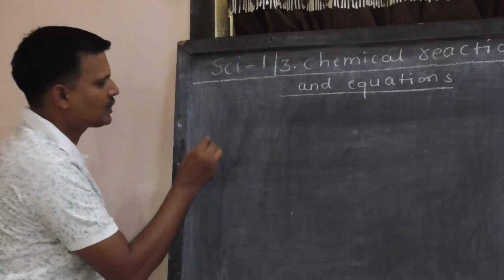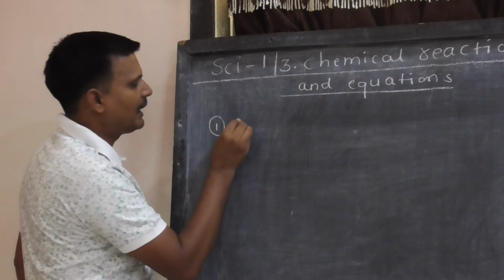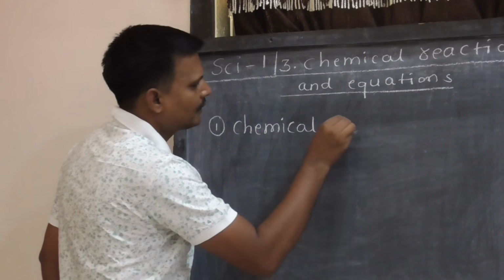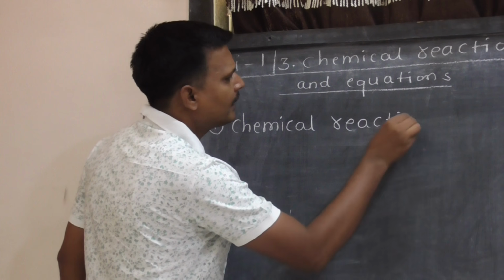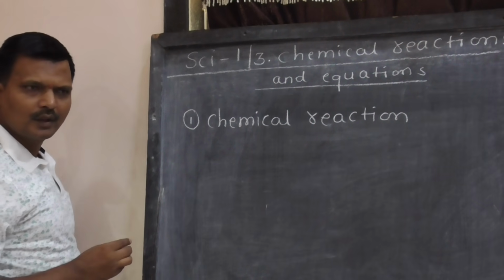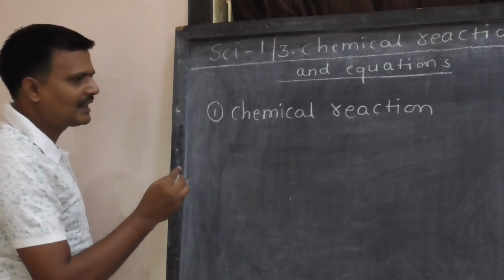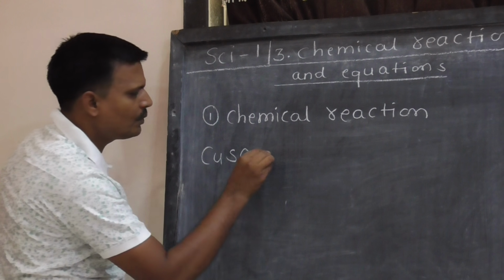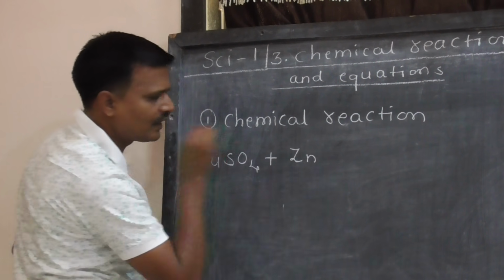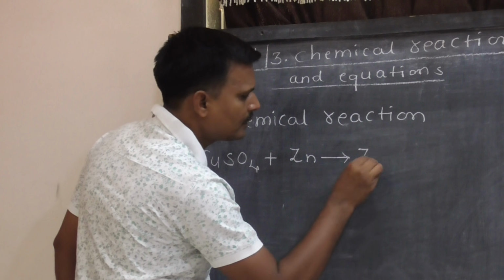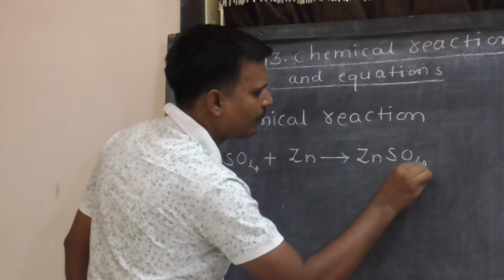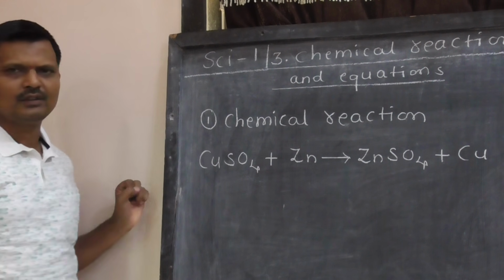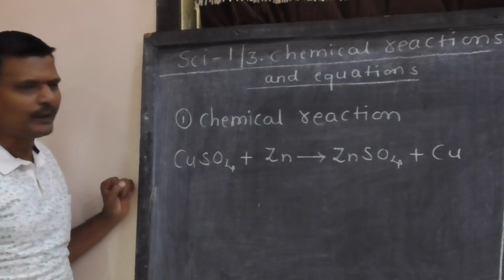First, we will start with chemical reaction. What is meant by chemical reaction? Before discussing, let us take the example CuSO4 plus Zn arrow ZnSO4 plus Cu. Observe this particular reaction very carefully.